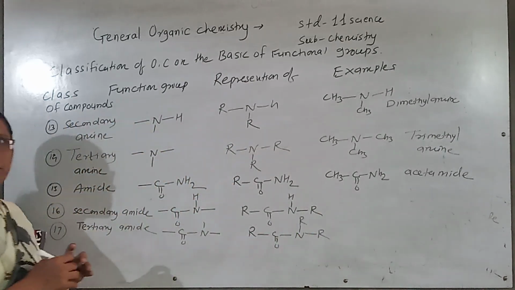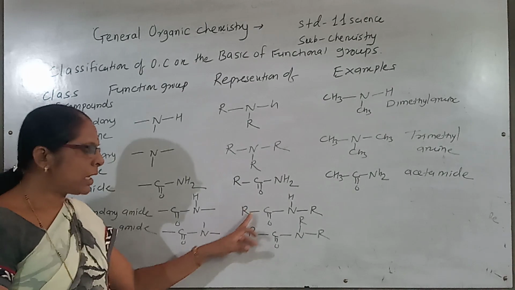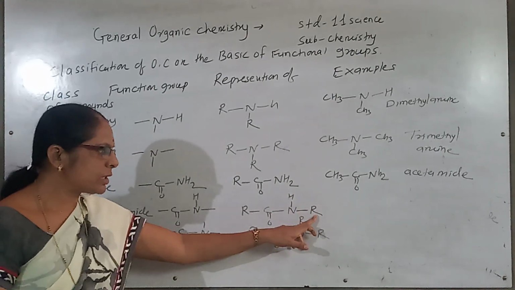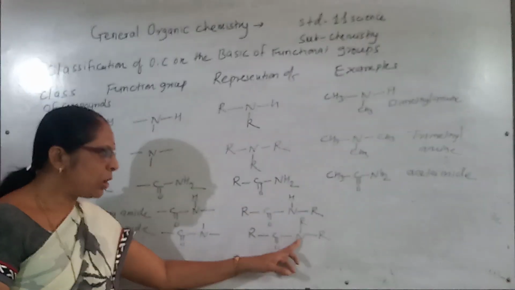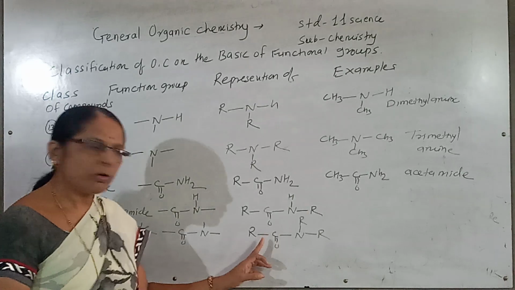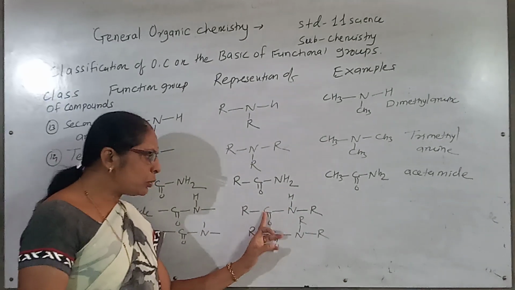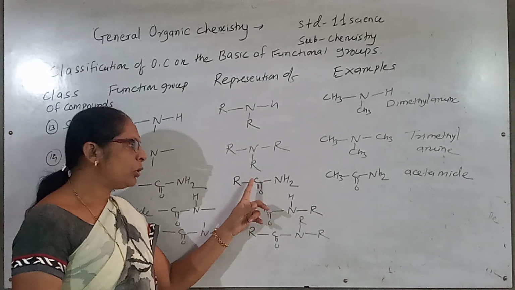Look at amides, RCONH2. Secondary amide, RCONH. One R on the hydrogen is replaced. So it is a secondary amide. If both the H will be replaced, because all nitrogen valency is satisfied with the 3 carbon. The 2 valency of the nitrogen is satisfied with the 2 carbon, and the 1 valency of the nitrogen is satisfied with only 1 carbon.